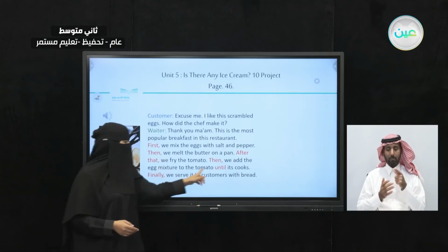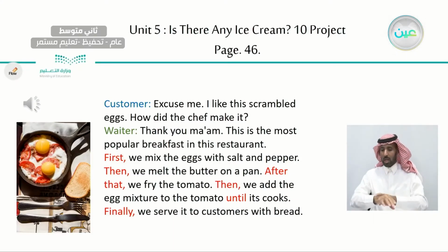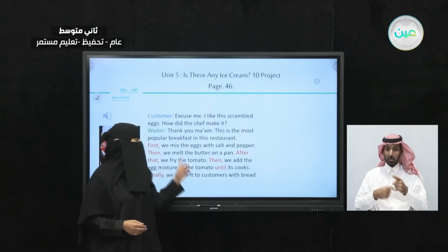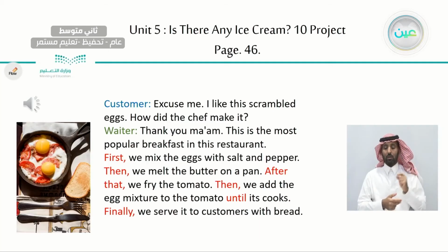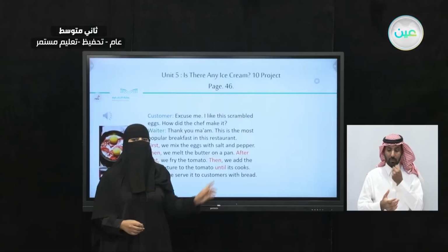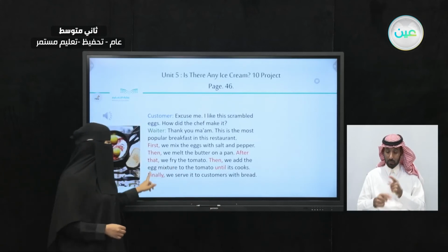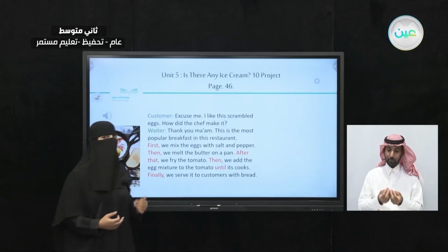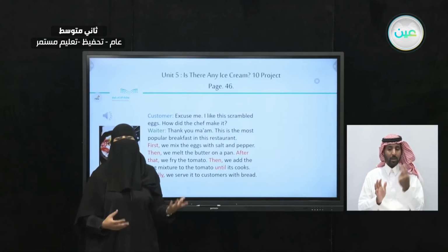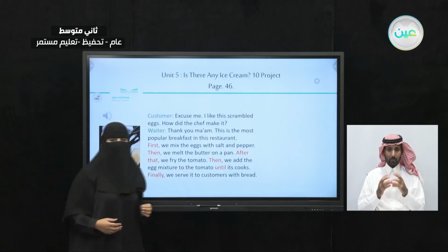Now, but here we have the word until. What do we call this word? It's a time word. It's not a word of sequence like first, next, then. That means here we add the egg mixture to the tomato until it cooks. So we're going to do this step until we see the difference here when the tomato cooks. So this is the time word. And finally here, we serve it to the customers with bread. Now, do you remember how many pieces of bread? 3 pieces of bread. This is also a detail about this recipe.